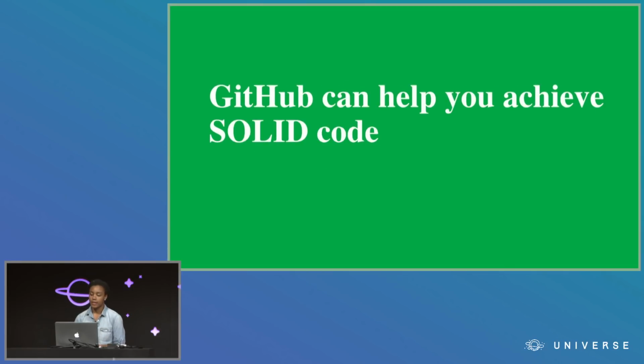By following all these tips, GitHub can help you refactor and achieve SOLID code. Your code will be more flexible and maintainable and adapt to change easier. Hopefully, for all of you here who are already familiar with the SOLID principles but had trouble applying them, these tips will help you recognize through GitHub how to find various SOLID violations and have shown you in the context of the work that you do every day what those violations look like.